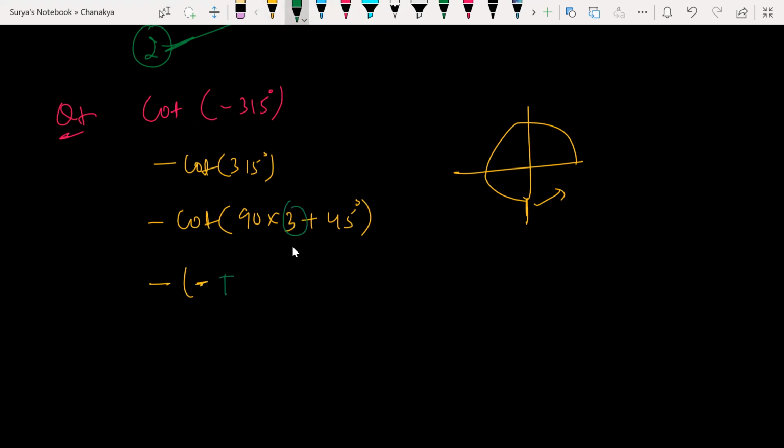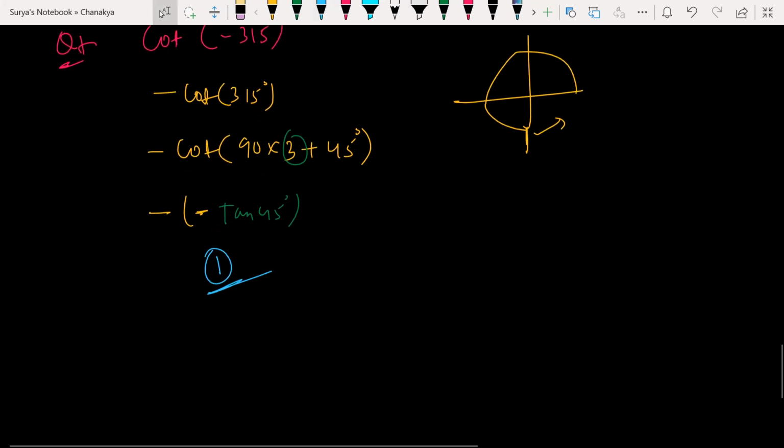So it becomes what? Tan 45. Isn't it? The answer is what? Tan 45, positive, 1. Very simple. Clear? Very simple, guys. So why are you writing minus here? Tell me why. Because in the fourth quadrant, cot is negative, right?